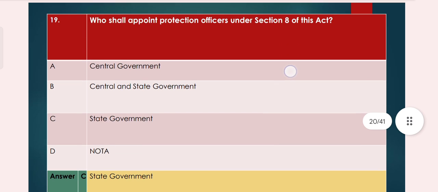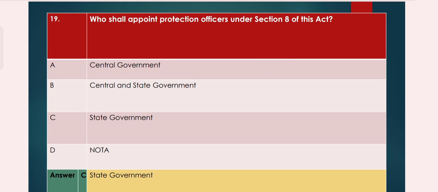Now question number 19. Who shall appoint protection officers under section 8 of this act? A. Central government. B. Central and state government. C. State government. D. nota. So the answer is option C, State government.